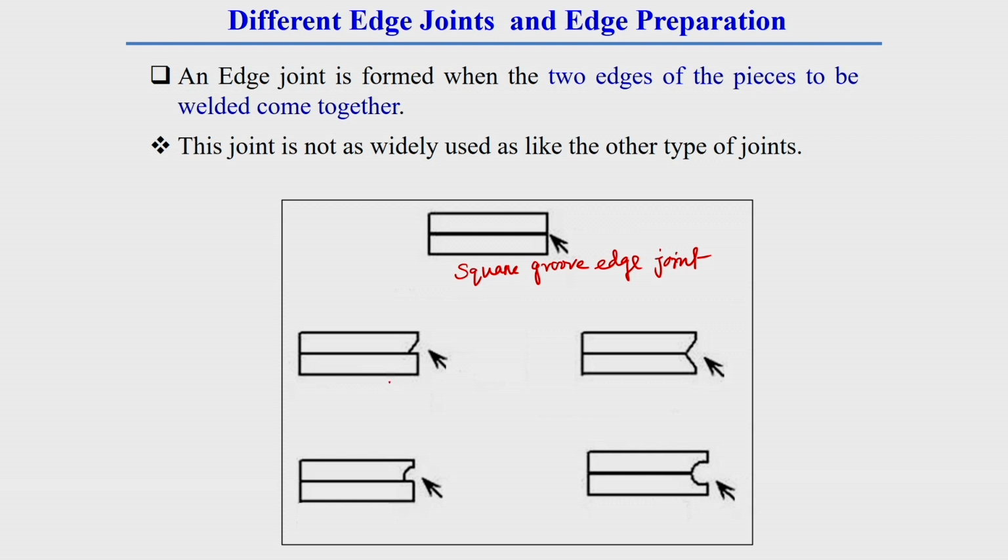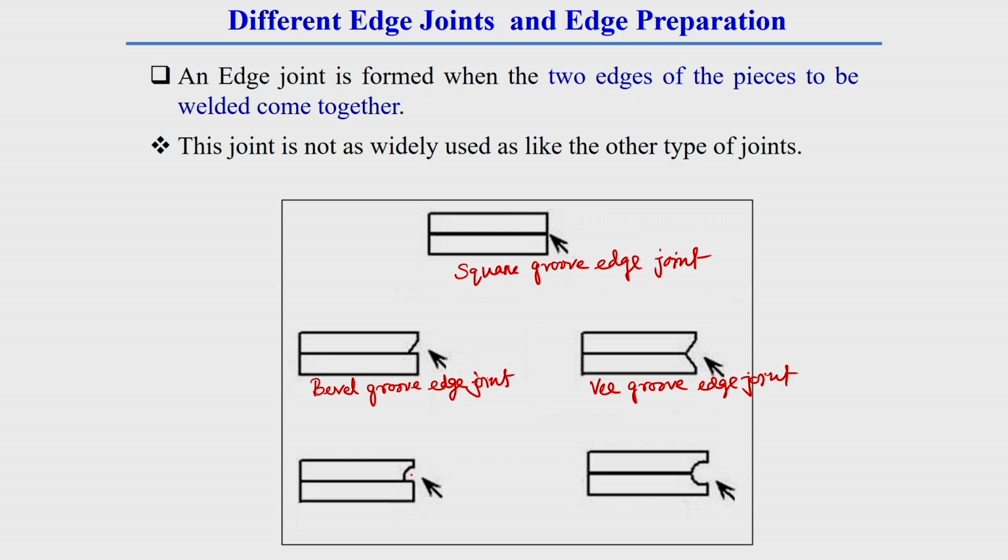This second category is called the V groove, because it is made in one plate or one piece of material, that is why it is called V groove edge joint. So here will be the edge term, that means edge joint term. This will be V groove edge joint.